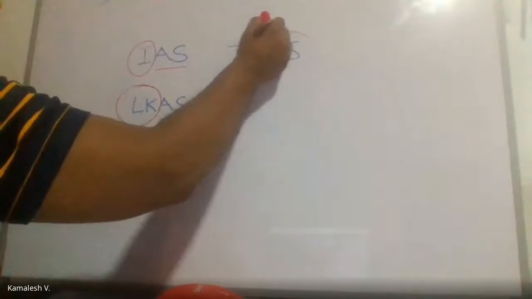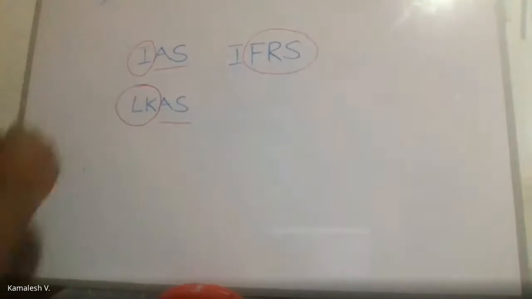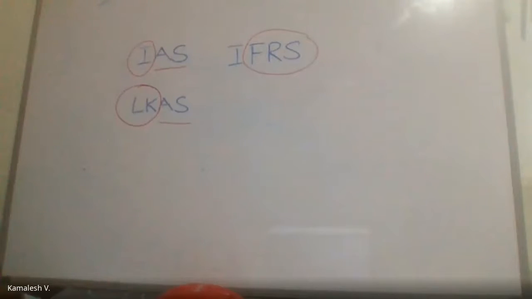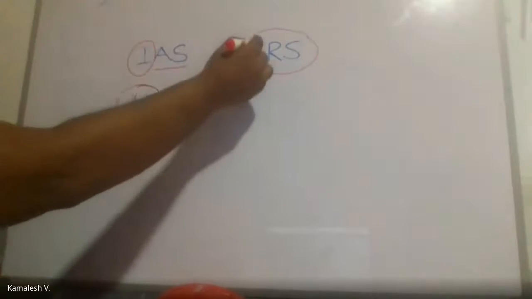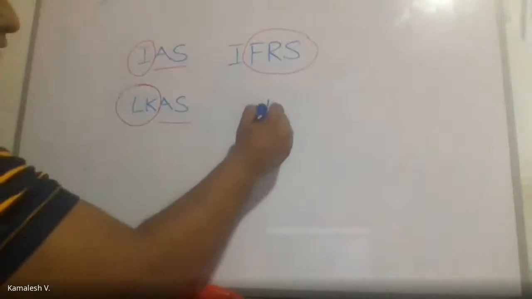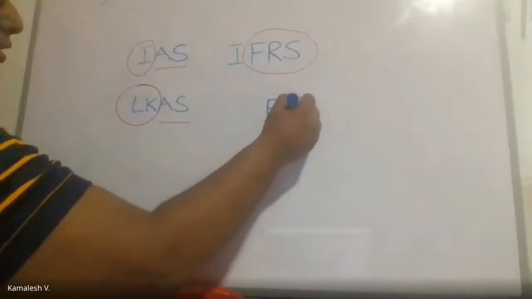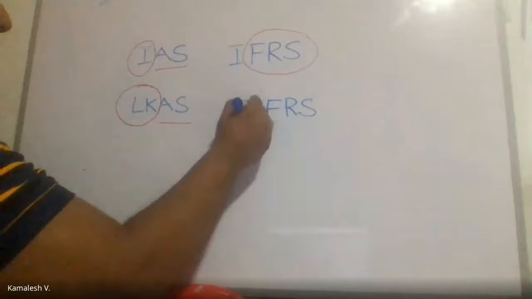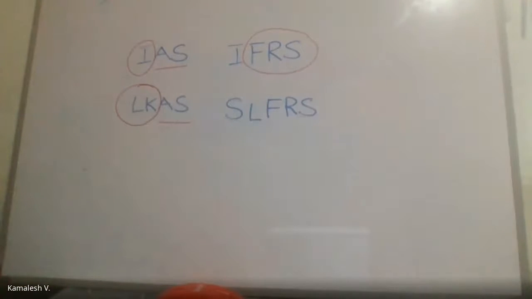Here FRS stands for Financial Reporting Standards. Here it is accounting standards, there it is financial reporting standards. Likewise, here we have the LKASs, and there we have something known as SLFRS.